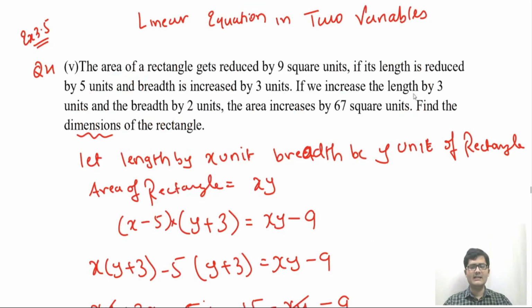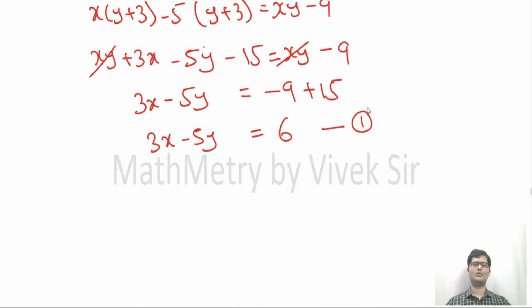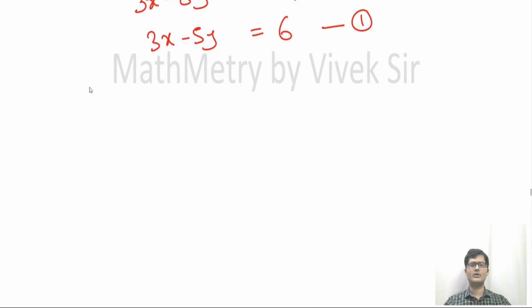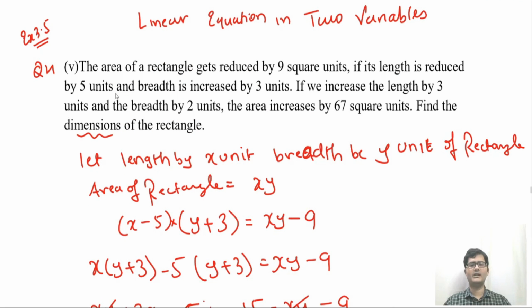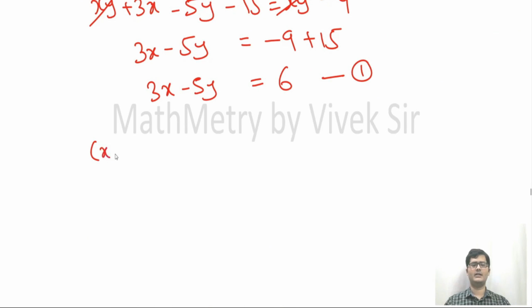If we increase length by 3 units and breadth by 2 units, so right now we are increasing length and breadth, the area increases. This area x into y increases by 67 square units. No problem. This is also simple. Since they have talked about area, new length and new breadth will be multiplied. So length increased by 3 and breadth increased by 2, so area gets increased by 67. So this is area.